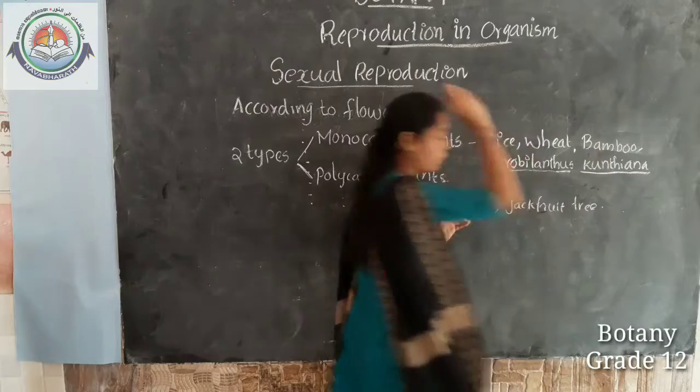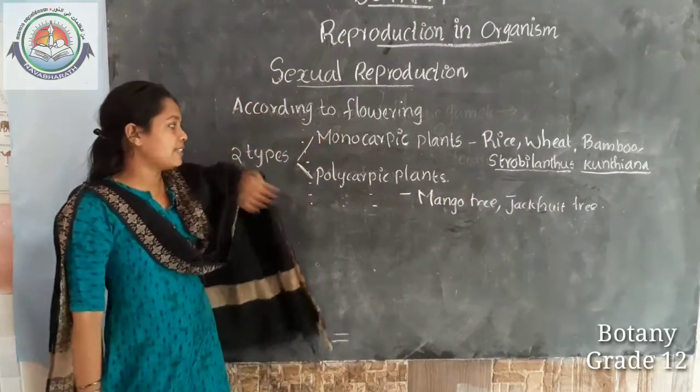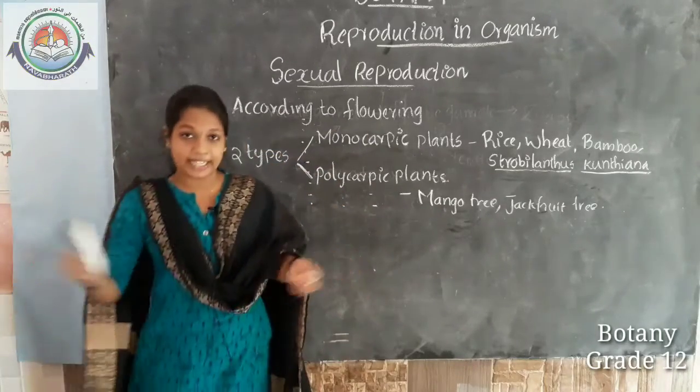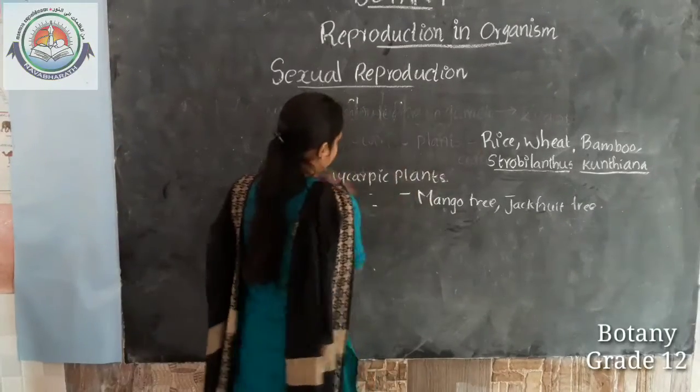So, according to the flowering of plants, there are two different types, monocarpic plants and polycarpic plants. Okay. Then we move on to the next topic.